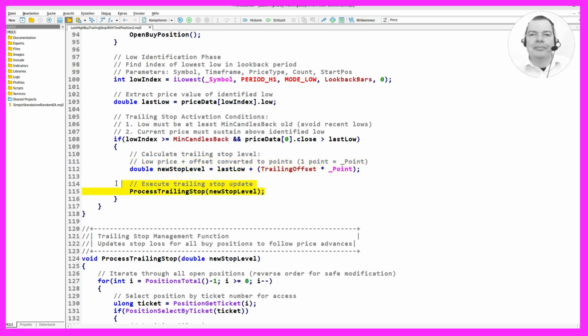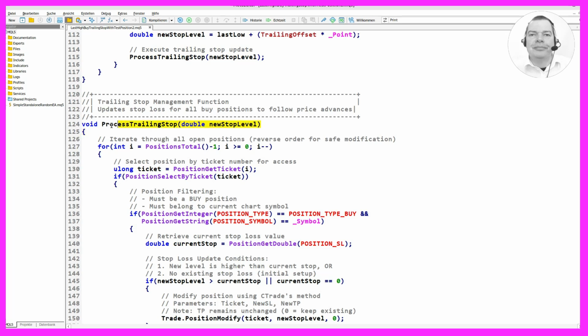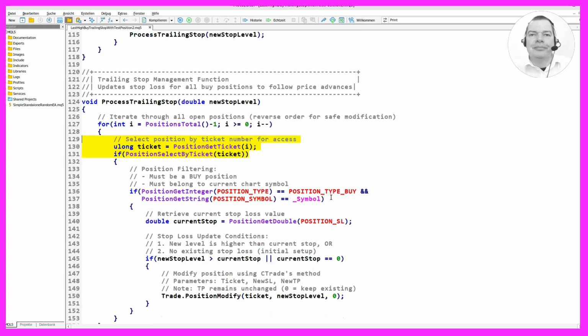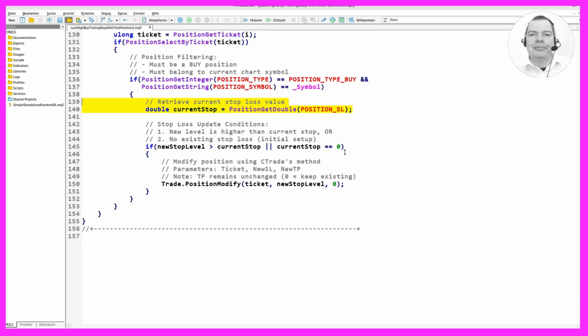The ProcessTrailingStop function updates the stop loss for all buy positions to follow price advances. We iterate through all open positions in reverse order for safe modification. We select the position by ticket number for access and filter positions that must be a buy position and belong to the current chart symbol. We retrieve the current stop loss value and update it if the new level is higher than the current stop or if there is no existing stop loss. The position is modified using trade's method, keeping the take profit unchanged.